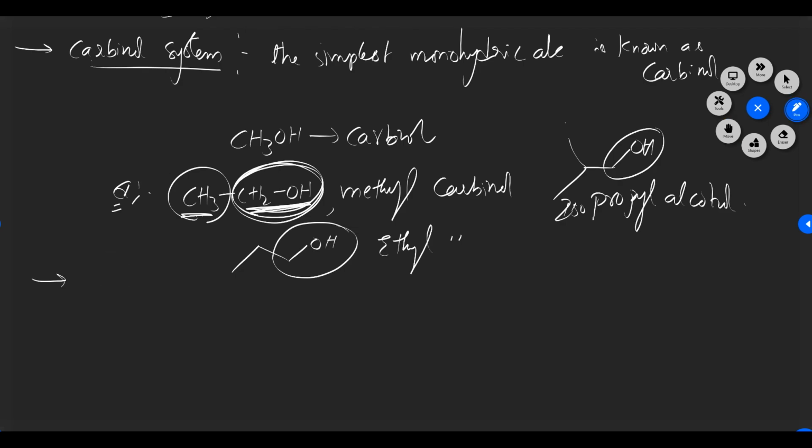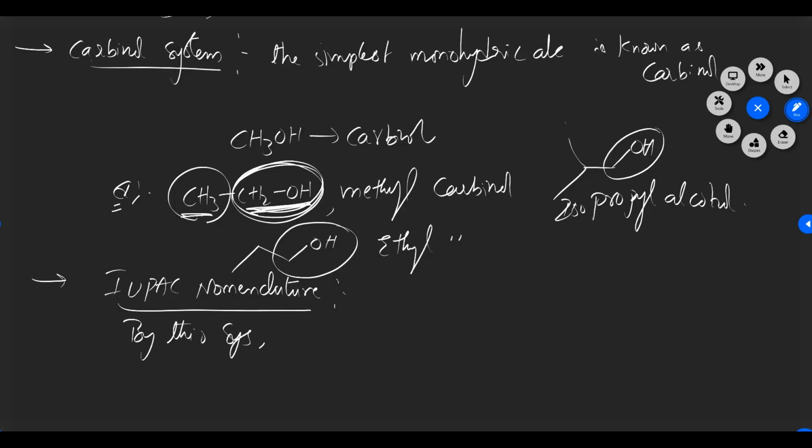So next classification, the IUPAC system. The third type of naming system is IUPAC nomenclature. What is the full form of IUPAC? International Union of Pure and Applied Chemistry. By this system we can give the name. By this system the alcohols are named as alkanols.